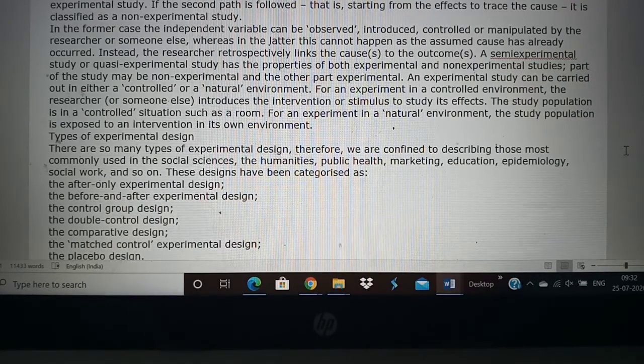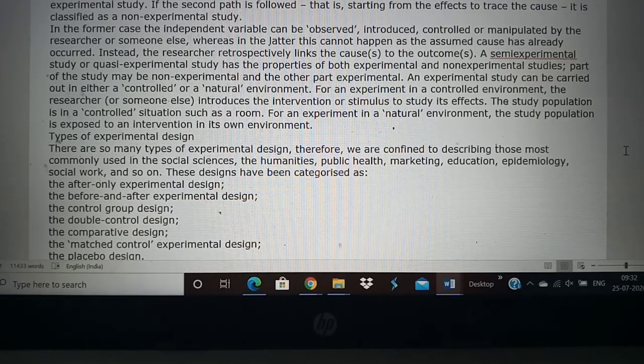So that is about the experimental research. Now we'll come to the semi-experimental research. The semi-experimental research is also known as quasi-experimental research. When you read a lot of journals, you will come across these words, semi-experimental or quasi-experimental. So this means it has both an experimental component and a non-experimental component. Both are part of the study.